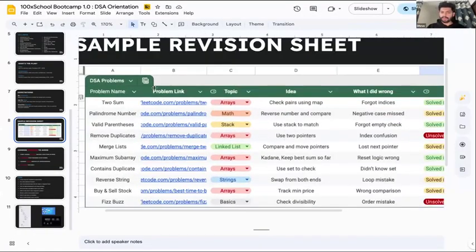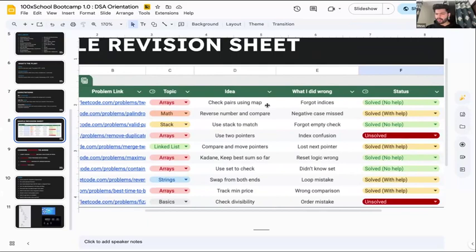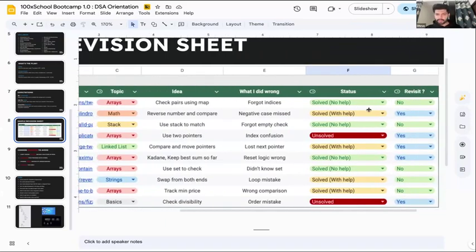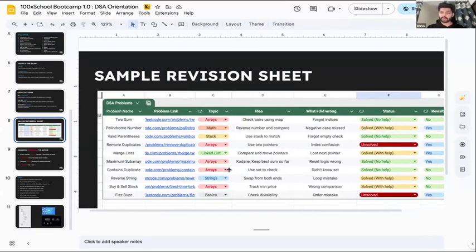So just write hello world, put the problem link here. Topic is introduction to C++. What IDE did you use? Nothing specific, just print cout. Solved, no help. Revisit, no. Yes. So you can keep on maintaining your revision sheet. It will help you in the longer run.